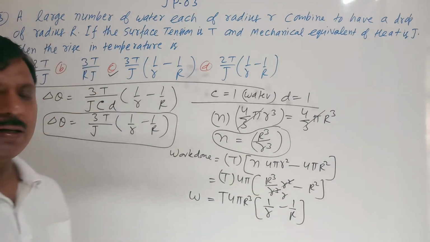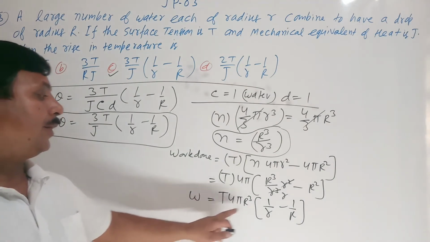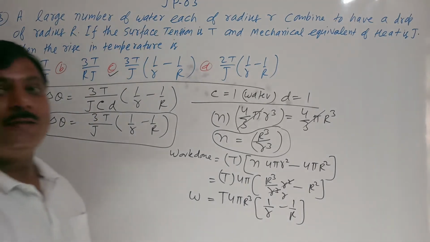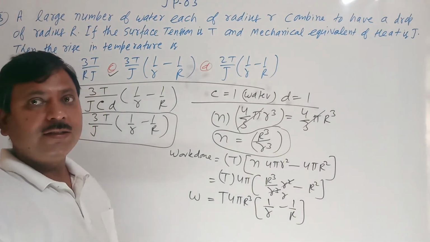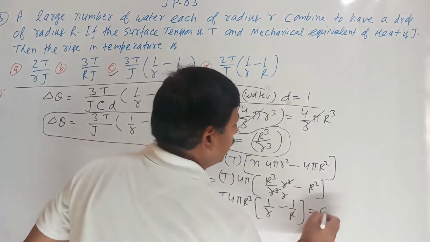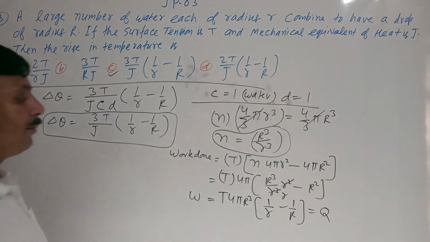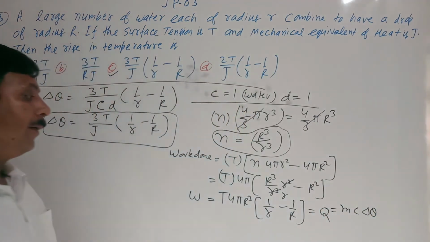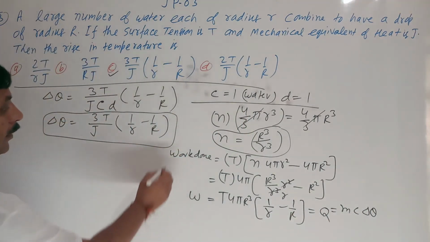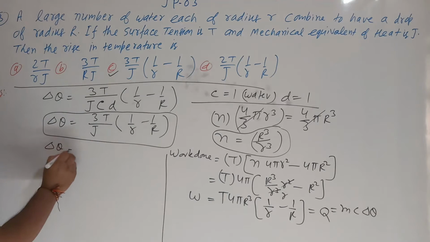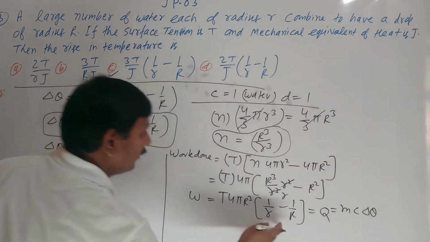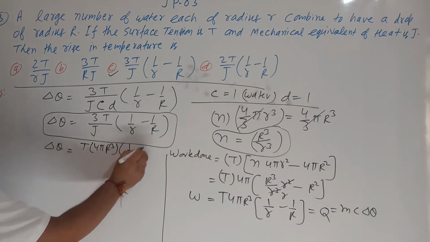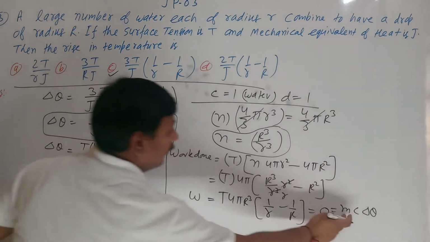So you can remember directly: 4 pi R cube T into (1 upon r minus 1 upon R). Okay, so this work done is converted in the form of heat. So work done is equal to Q. What do we know? Q means m c change in temperature del theta. So del theta is equal to work done upon mc, that is T 4 pi R cube (1 upon r minus 1 upon R) divided by mc.